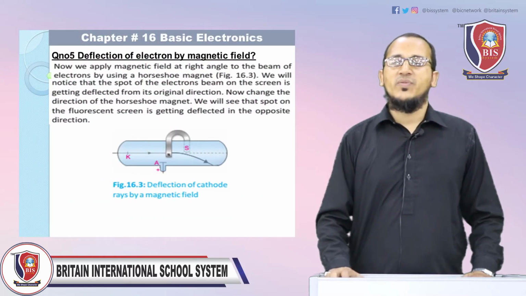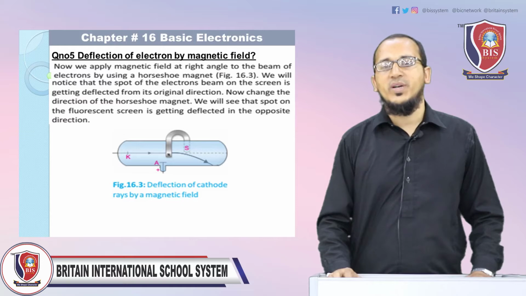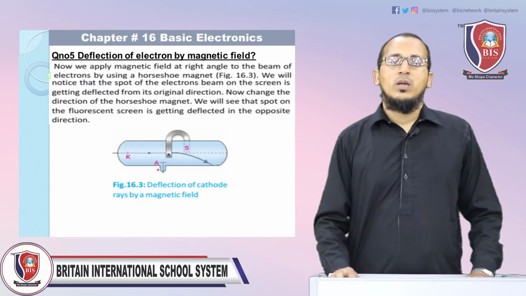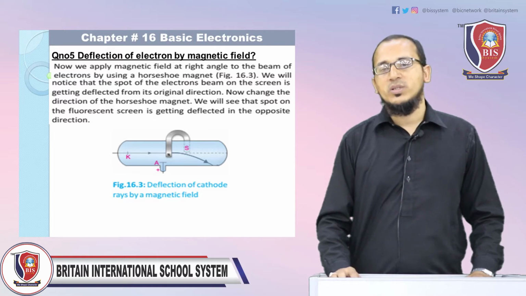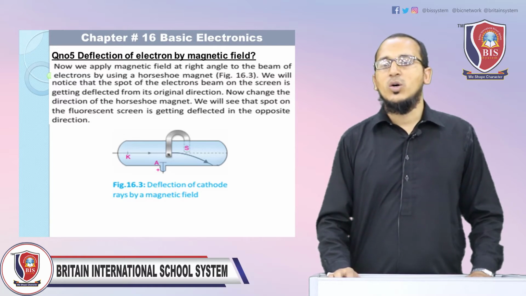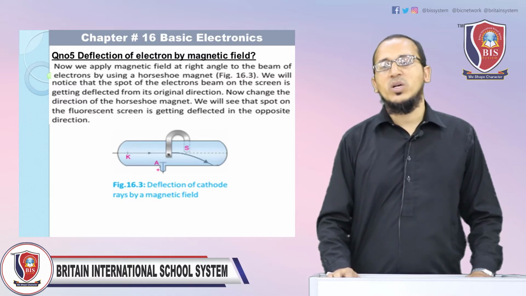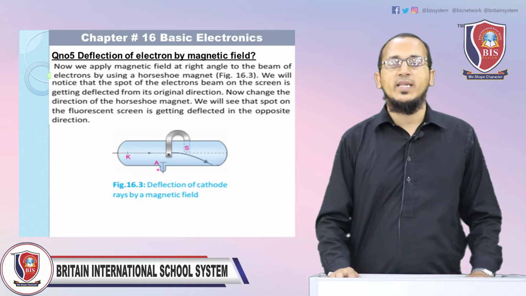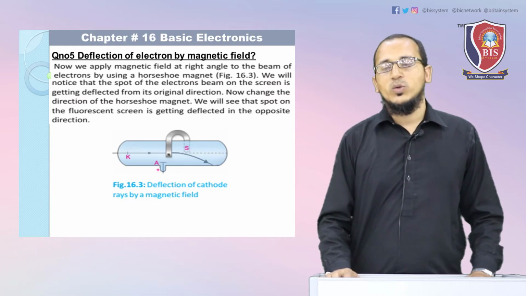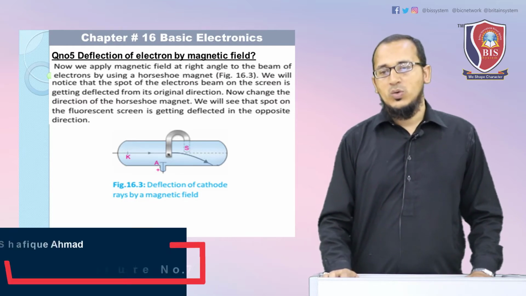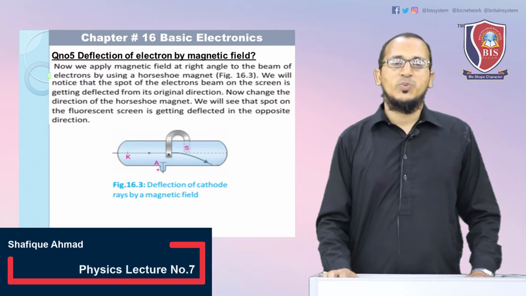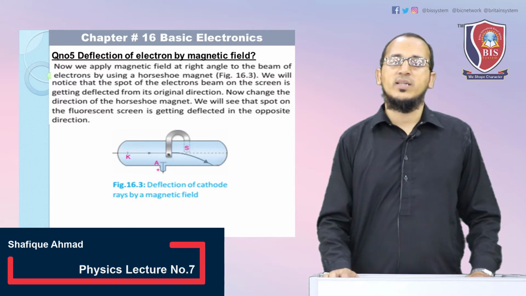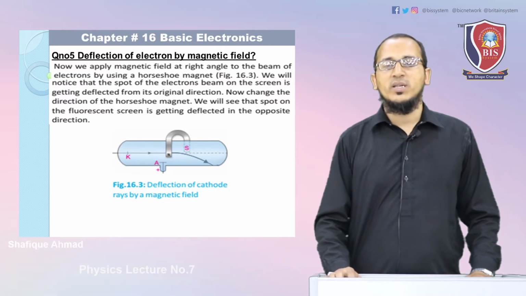Question number 5, deflection of electrons by magnetic field. If we apply a magnetic field at right angle to the beam of electrons using a horseshoe magnet, we will notice that the spot of the electron beam on the screen is deflected from its original direction. Now change the direction of the horseshoe magnet, and we will see that the spot on the fluorescent screen is deflected in the opposite direction.